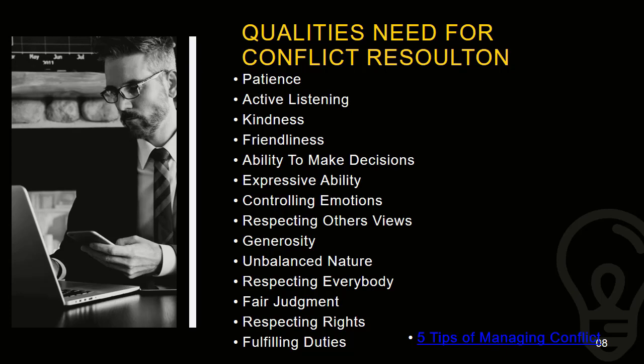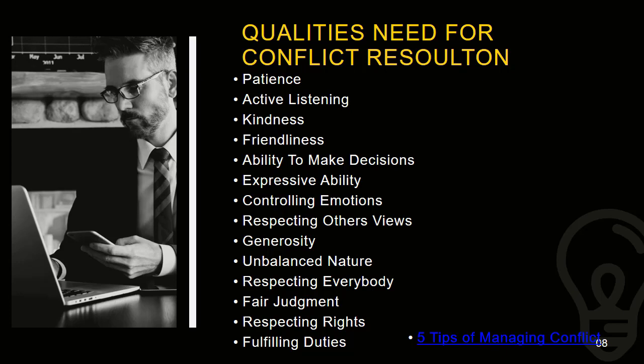Also, respecting rights. Respecting rights mainly comes in when you are dealing with religious issues or communal issues, with different types of people from different communities. Then you have to be very careful, because each religion or each group of people has their own beliefs and so on.